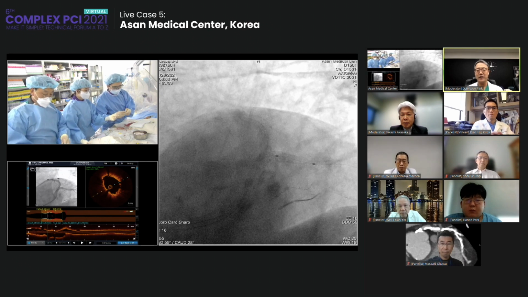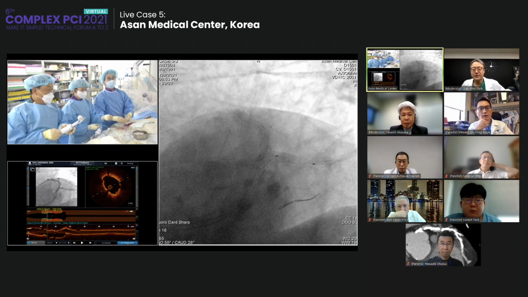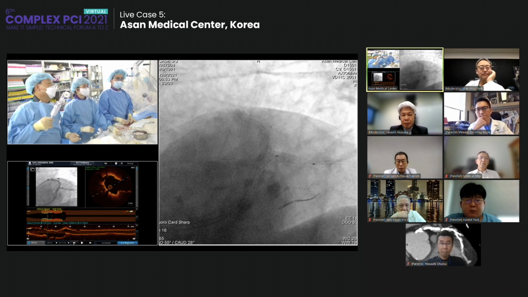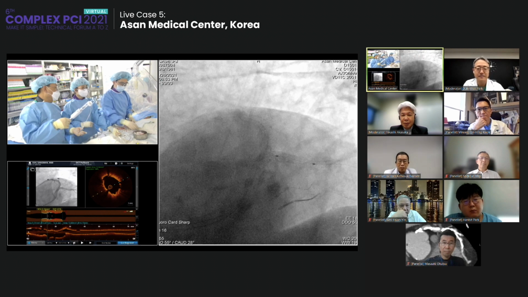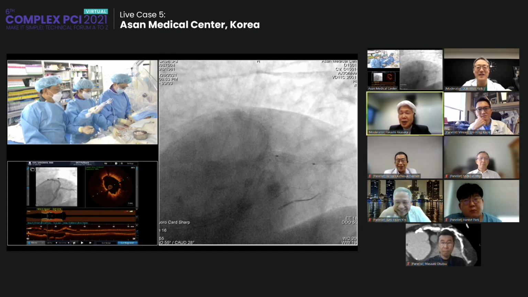This is 3.5. And how about the imaging for these ISR cases? Does the panel prefer angio-guided or OCT versus IVUS? Which do you prefer, expert panels? Professor Akasaka, in your cath lab, which modality is mainly used?